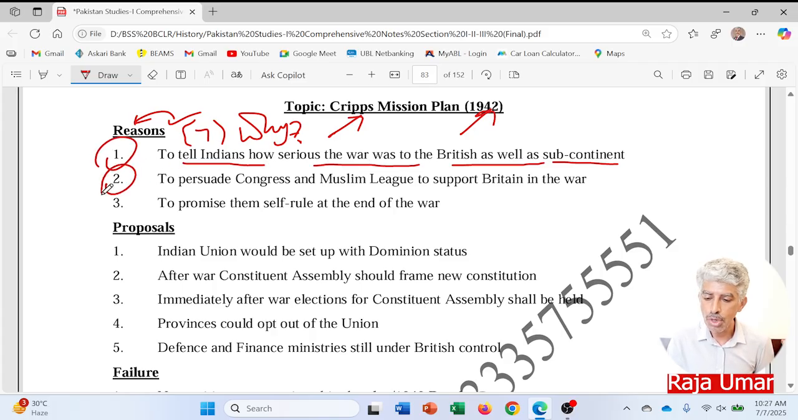Now moving to point number 2, to persuade Congress and the Muslim League to support Britain in that war. This is what I was saying, that the British were really desperate to get the support of the locals from the subcontinent.